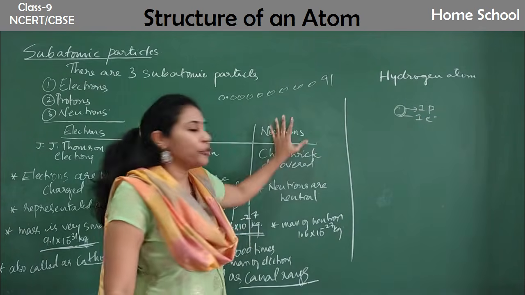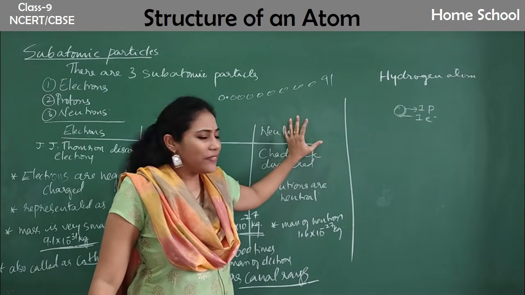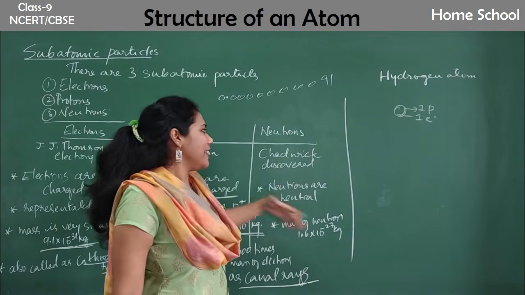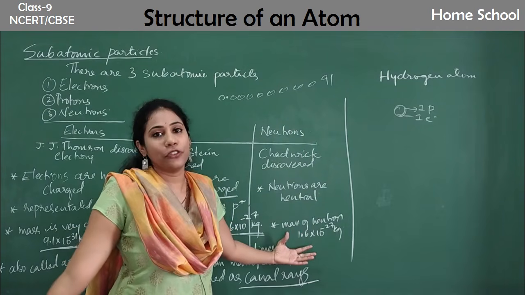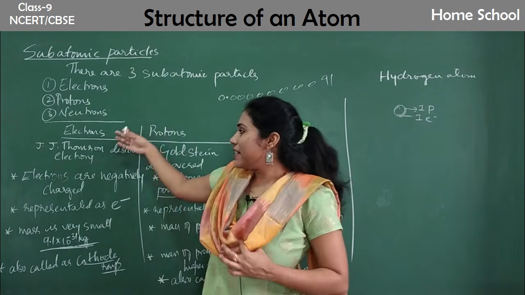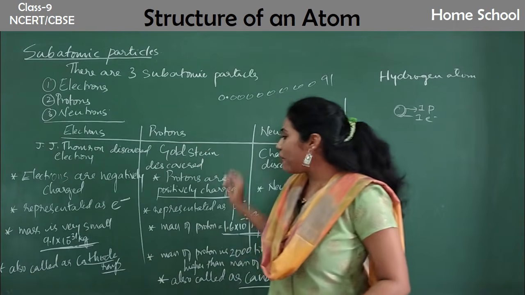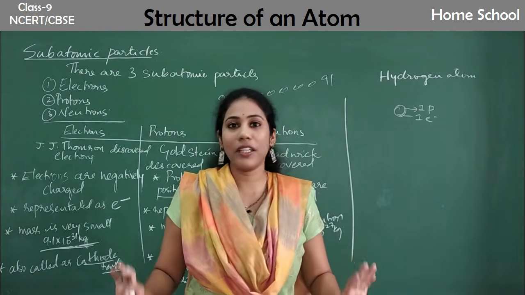Don't worry about the neutron, we will discuss it later, because it doesn't have any charge. Electrons have negative charge, protons have positive charge. This is very important to understand.